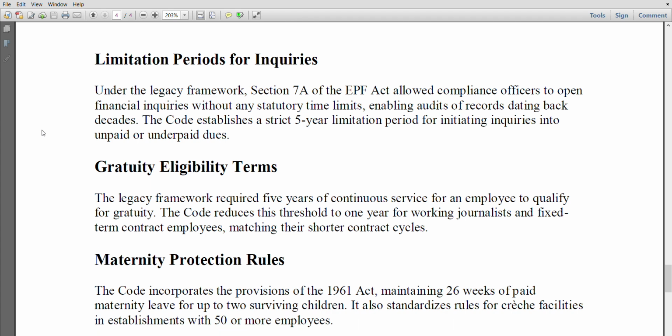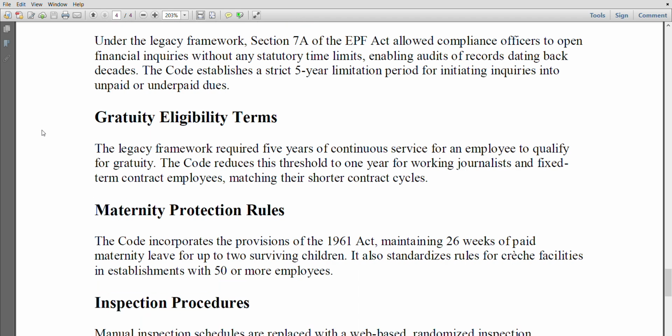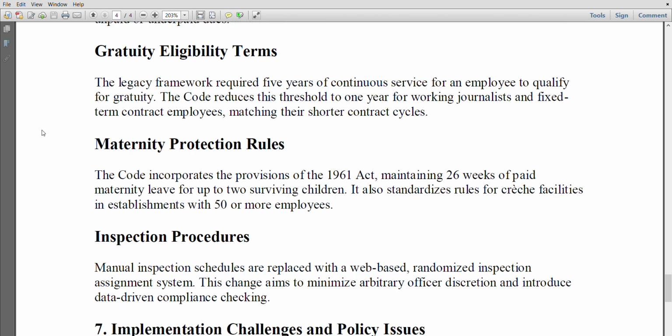Gratuity eligibility terms. The legacy framework required 5 years of continuous service for an employee to qualify for gratuity. The code reduces this threshold to 1 year for working journalists and fixed term contract employees, matching their shorter contract cycles. Maternity protection rules. The code incorporates the provisions of the 1961 Act, maintaining 26 weeks of paid maternity leave for up to 2 surviving children.